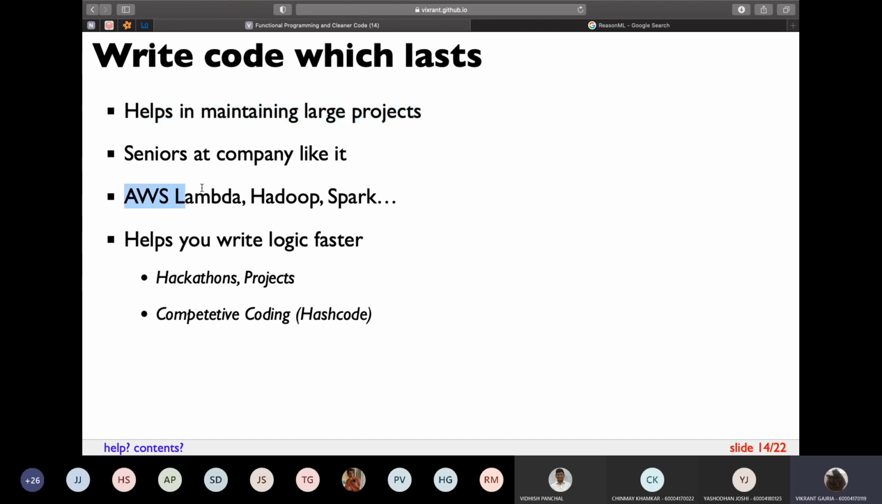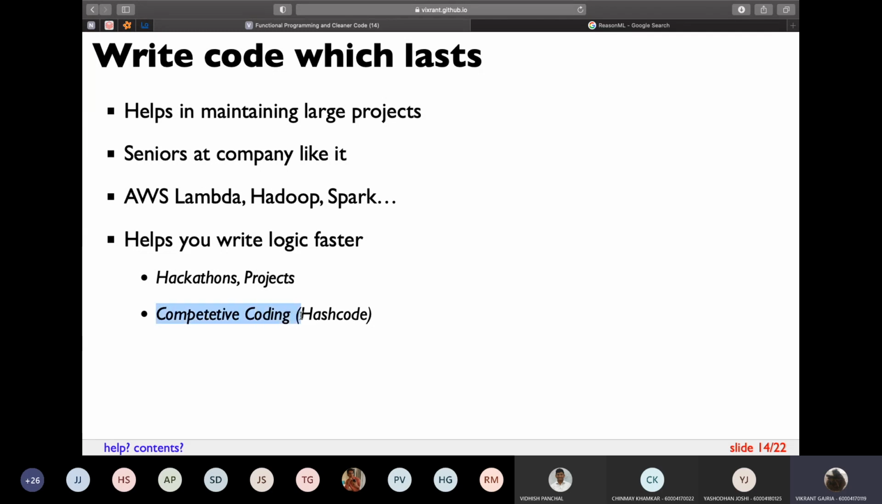There are a few technologies like AWS Lambda, Hadoop, Spark, PyTorch, TensorFlow, OpenCV. All of these would not have been possible without functional programming. And it helps you write logic faster. So like I said, face, smiles, eyes. I can just divide these into 3 functions, and then I can write a program by mixing and matching these 3 functions. Maybe I want to do face detection first, maybe I want to do smile detection first. So you write the small logic first, and then you can combine it to make larger programs.